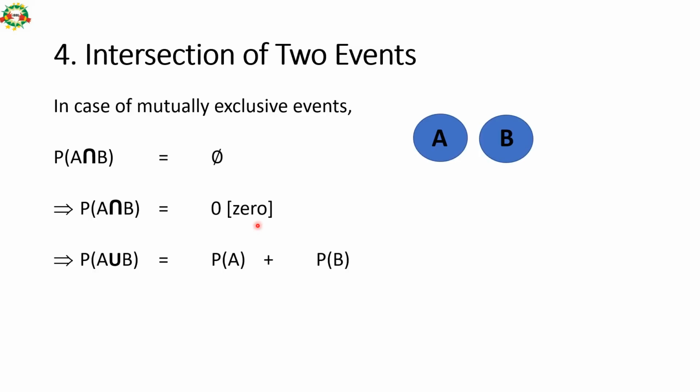There is no intersection area between them. So probability of A union B is equal to probability of getting event A plus probability of getting event B. So if the examiner asks for the combined probability of happening of event A and B, and both are mutually exclusive events, then you simply add these two.